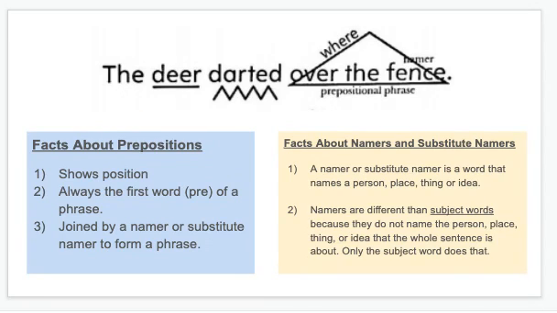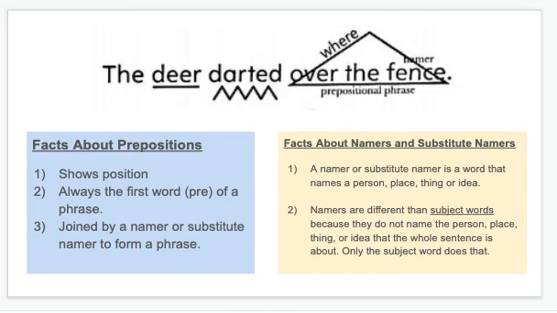That's why it's underlined. Darted is the action predicate word. That's why it has the predicate symbol underneath it. Then in the triangle, you can see the predicate where expander, which reads over the fence. We have a position word, over, and since over is followed by the fence, we are naming where the position is happening, so it becomes a prepositional phrase.